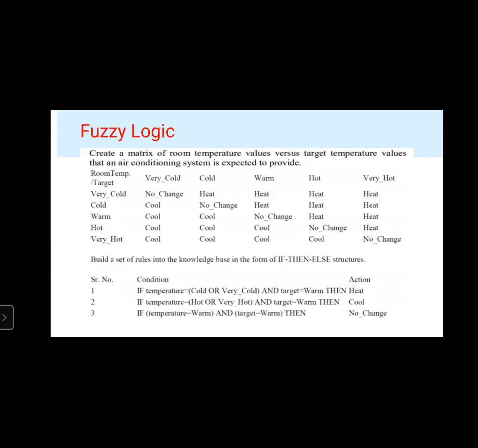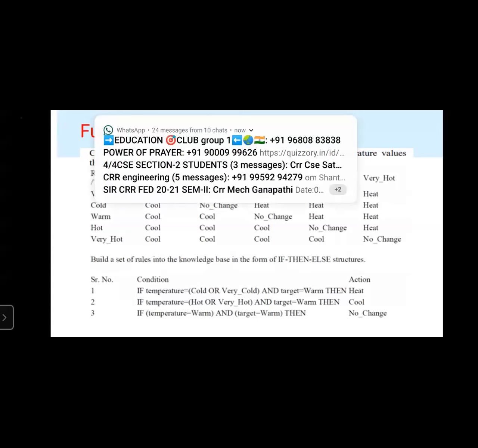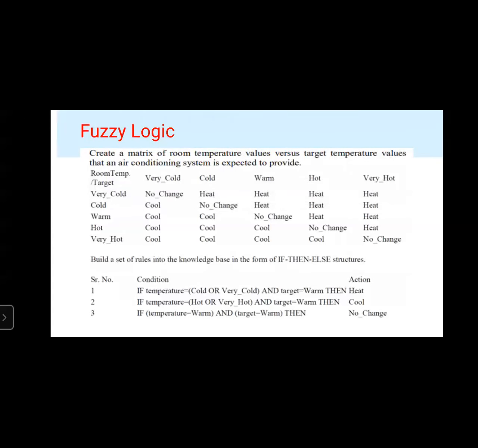Now we need to build a set of rules in the knowledge base, which is in the form of if-then-else structure. For example, if temperature equals cold or very cold and target equals warm, that means when the temperature is either cold or very cold and the target equals warm, then we need to take the action as heat.